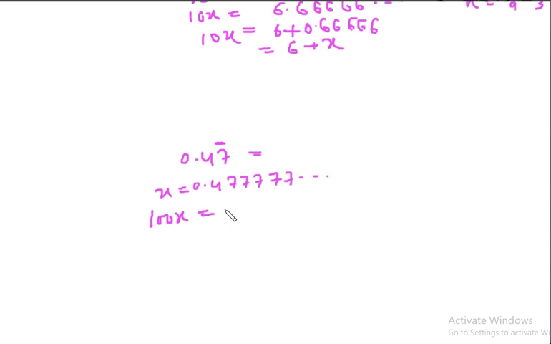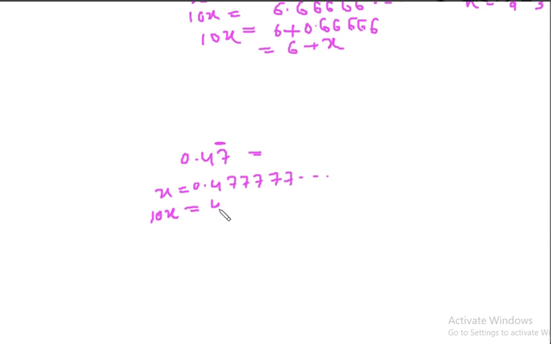So this is 100x equal to, actually we can do this by multiplying by 10 also, and this will be done. It can be done in many ways, but let us multiply this by 10. I think I can do it even if I multiply by 100 also.